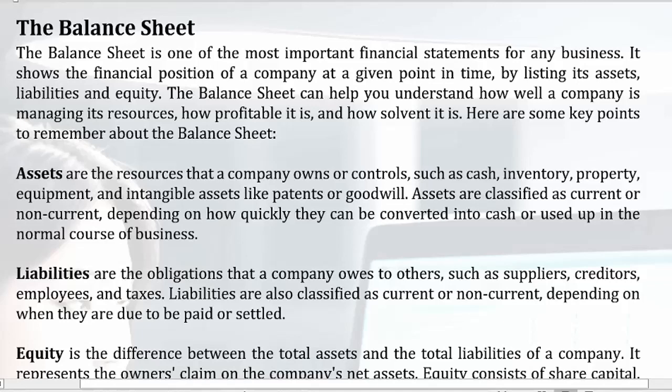Assets are the resources that a company owns or controls, such as cash, inventory, property, equipment, and intangible assets like patents or goodwill. Assets are classified as current or non-current, depending on how quickly they can be converted into cash or used up in the normal course of business.